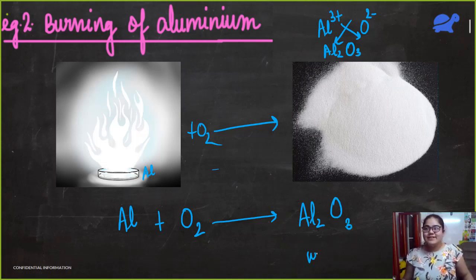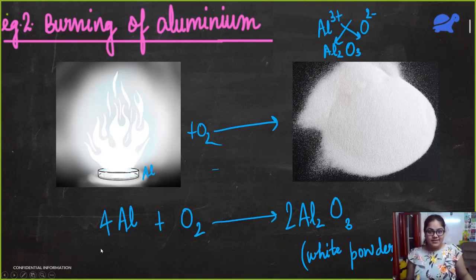Okay. So here we get Al2O3. But it is not balanced. This is a white powder. Balance it and tell me the answer. 2Al2O3. Okay. Then 4Al on the left side or in the reactant side, and 3O2.